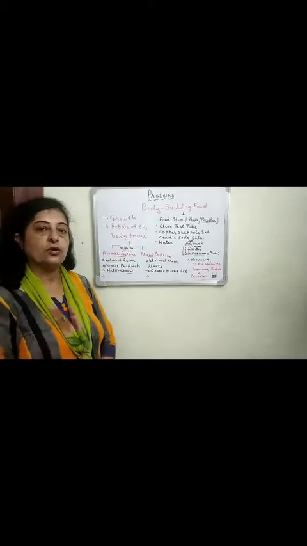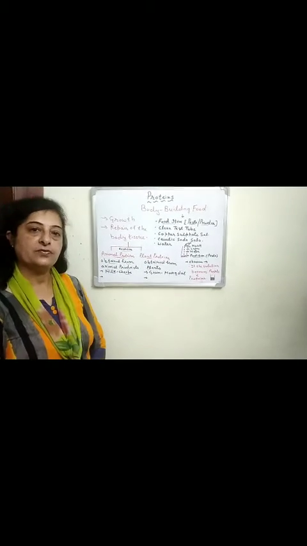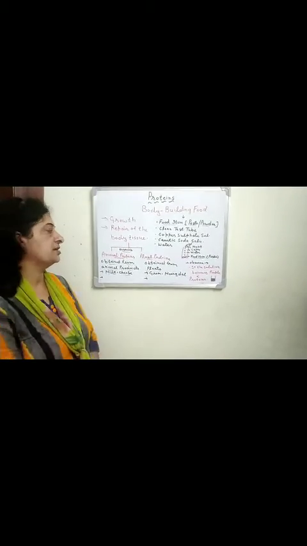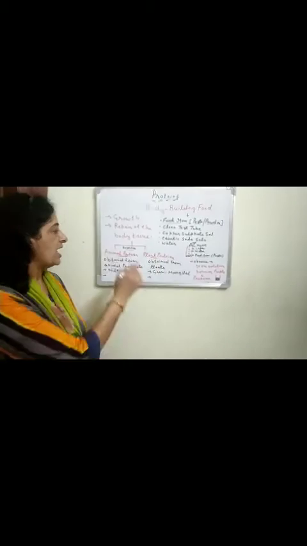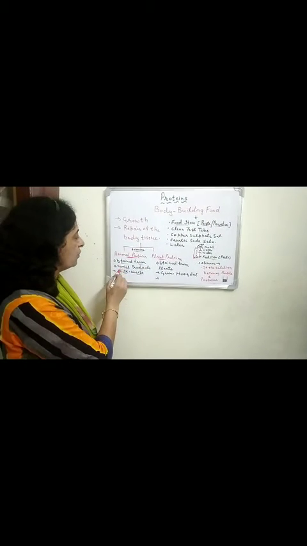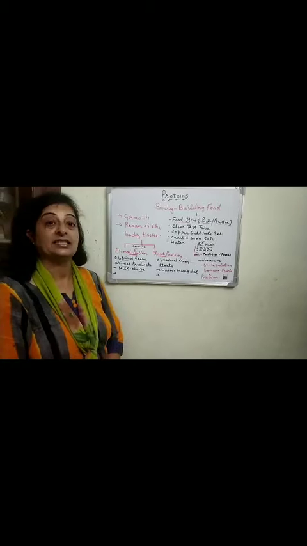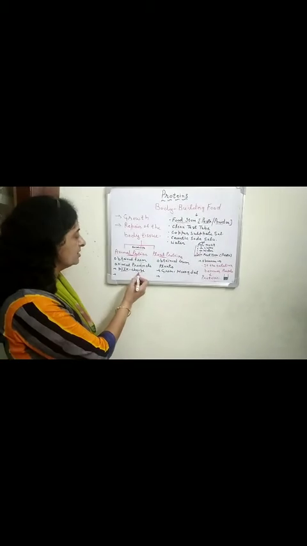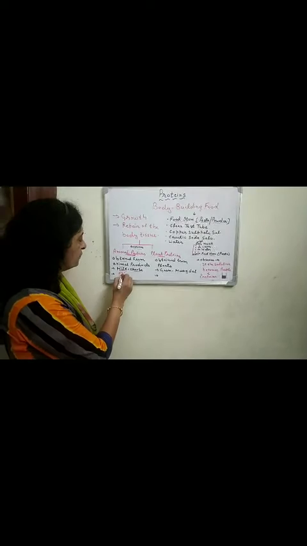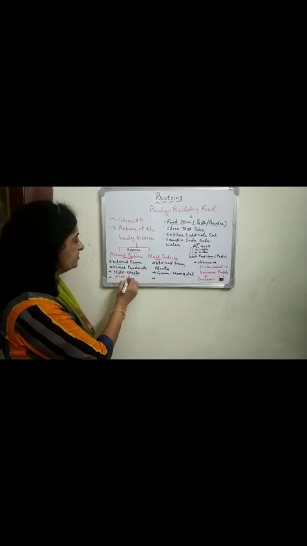Depending on the sources, proteins can be divided into two categories: animal proteins and plant proteins. Animal proteins are obtained from animal products like milk, cheese, fish and meat.